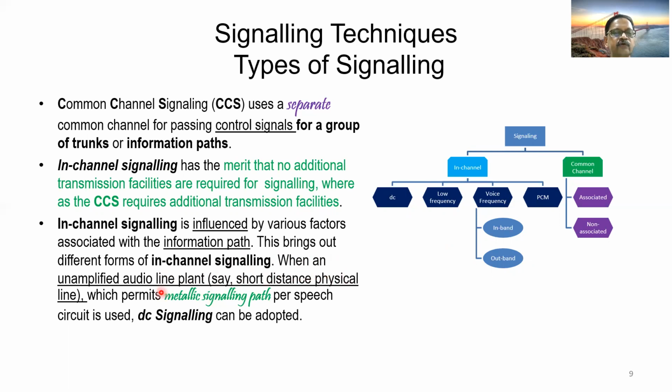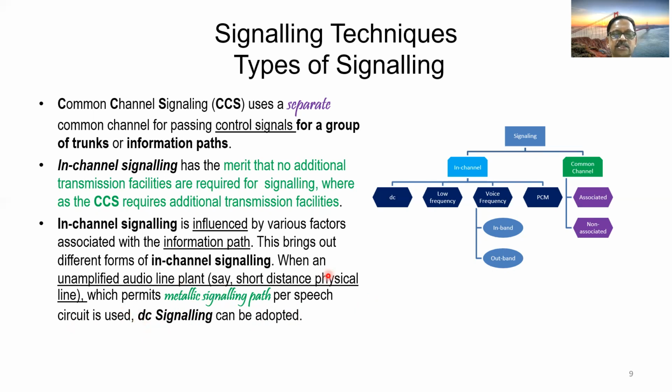When an unamplified audio line plant, say a short distance physical line, a metallic line, maybe of iron, ACSR or copper, is used, this permits metallic signaling per speech circuit. This is known as DC signaling. So you can adopt DC signaling in case of physical lines of short distance, metallic lines. So this is what is explained.